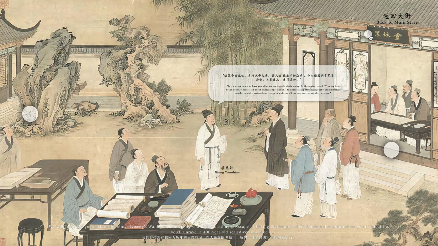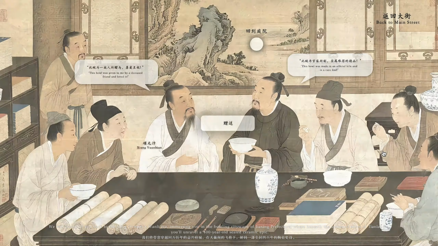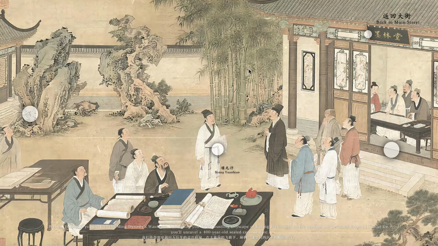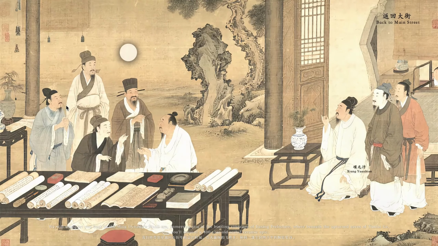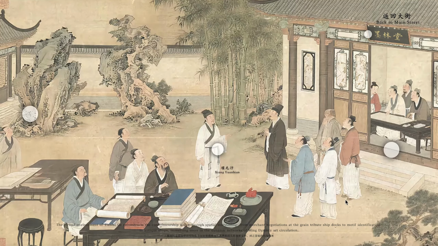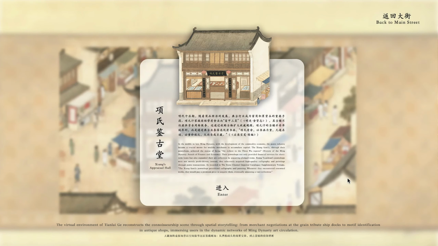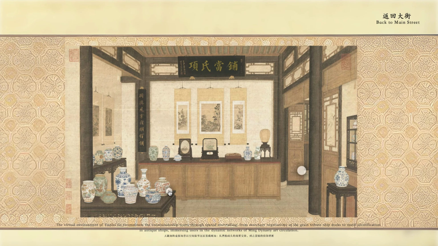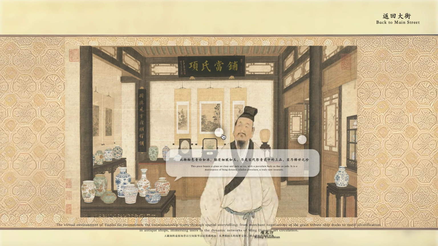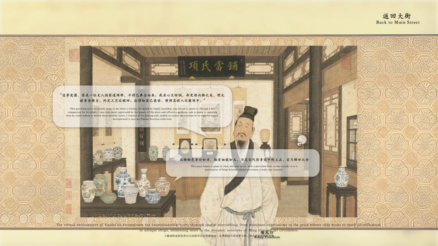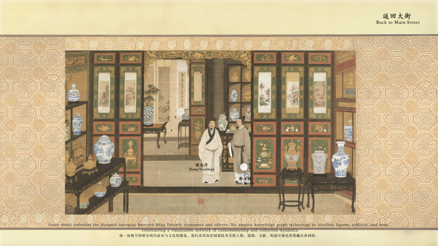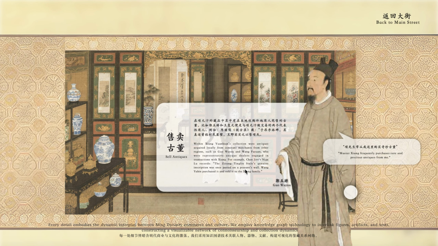We will transport you back to the Ming Dynasty's Wanli era, immersing you in the bustling cityscape of Jiaxing Prefecture, where beneath the upturned eaves of Tianlai.China, you'll unravel a 400-year-old sealed ceramic epic. The virtual environment of Tianlai.China reconstructs the connoisseurship scene through spatial storytelling, from merchant negotiations at the grain tribute ship docks to motif identification in antique shops, immersing users in the dynamic networks of Ming Dynasty art circulation. Every detail embodies the dynamic interplay between Ming Dynasty commerce and culture.